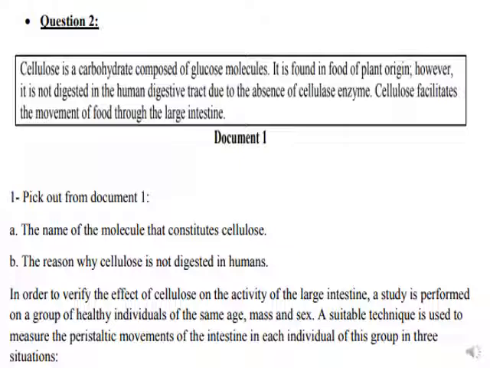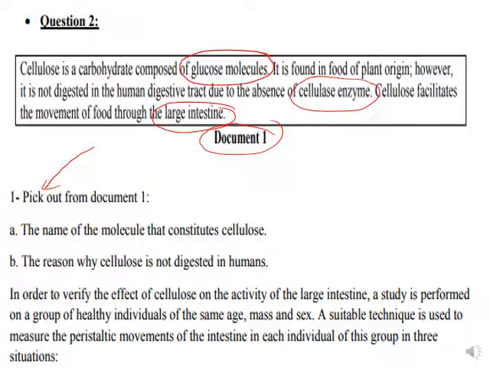Let's move now to question 2. As it said in document 1, cellulose is a carbohydrate. It's composed of glucose molecules. It's found in food of plant origin. However, it's not digested in the human digestive tract due to the absence of the enzyme cellulase. Cellulose facilitates the movement of the food through the large intestine. Pick out from document 1 the name of the molecule that constitutes cellulose. So cellulose is composed of glucose molecules. So simply you can say glucose.